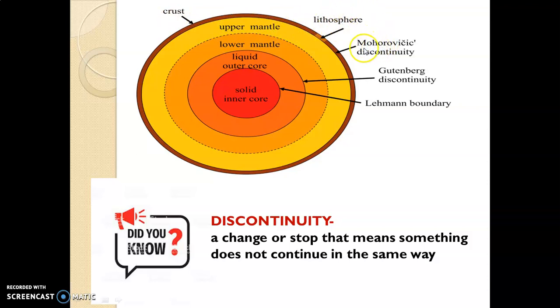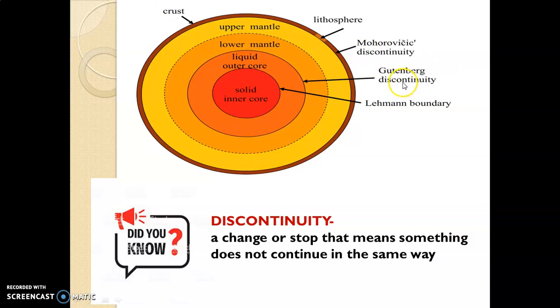Now see, Mohorovicic discontinuity. I have told you in the previous slide, the boundary between the crust and the mantle is called Mohorovicic. The chemical composition and the density of crust is different from mantle. So when one layer stops and another layer starts, which discontinuity separates crust and mantle? Mohorovicic. And the next is Gutenberg discontinuity.